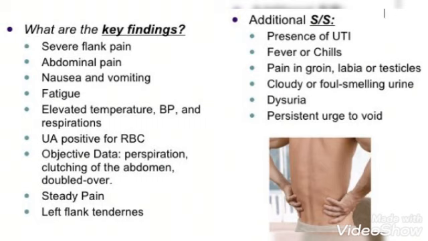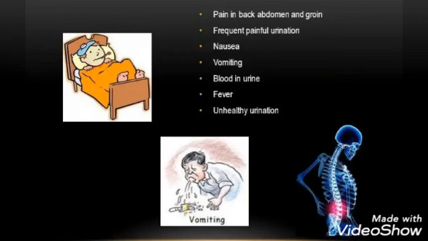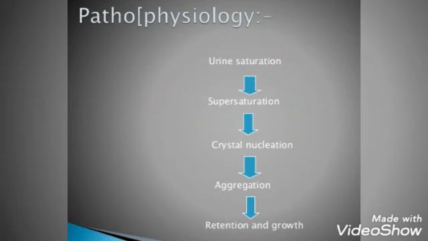Now the presenting features of renal stone. There is abdominal pain accompanied with nausea, vomiting, fatigue, elevated temperature, BP and respiration. There is steady pain, left flank tenderness, presence of urinary tract infection, fevers, chills, pain in groin, labia and back pain, frequent painful urination, blood in urine, fever, unhealthy urination. Could be dysuria and foul smelling urine or cloudy urine because of the infection.